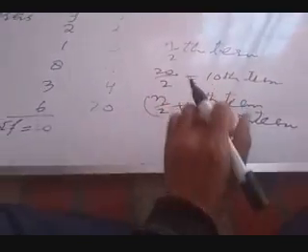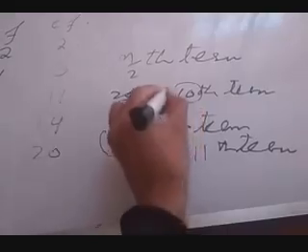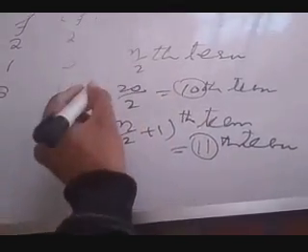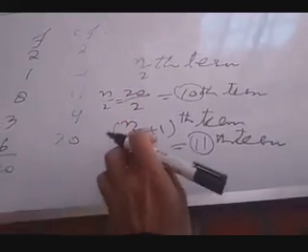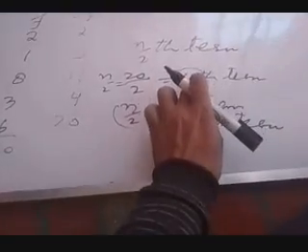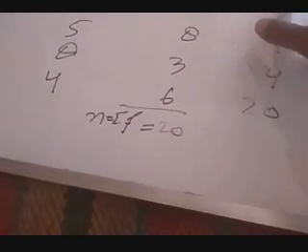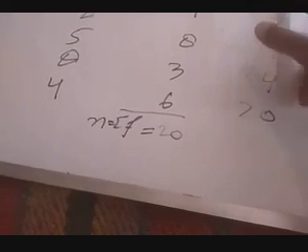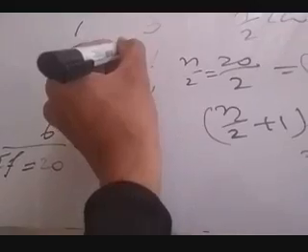Now look at the 10th term and the 11th term. You will get 10 here. You have to look for the minimum cumulative frequency in which 10 is contained. 10 is not contained in 2 because it is less than this. 10 is not contained in this one either because it is also less. 10 is contained in 11.